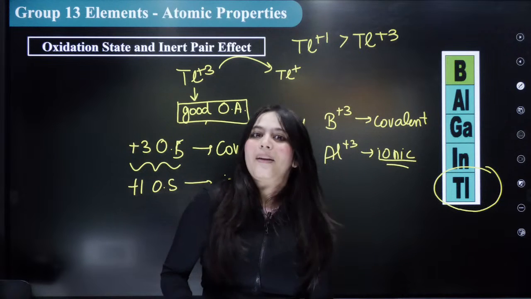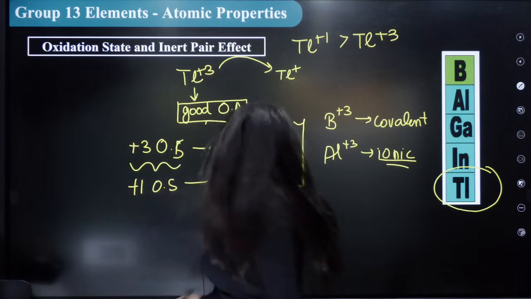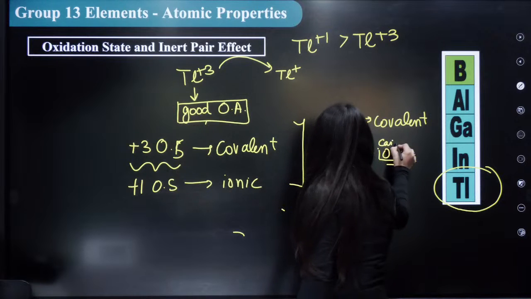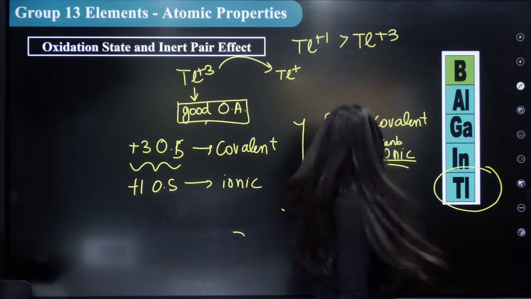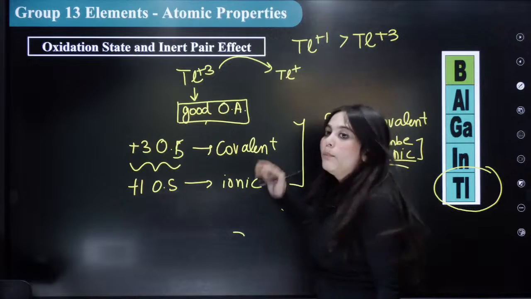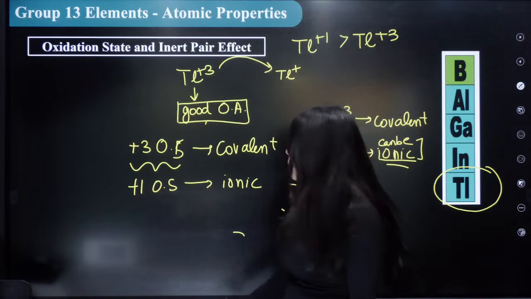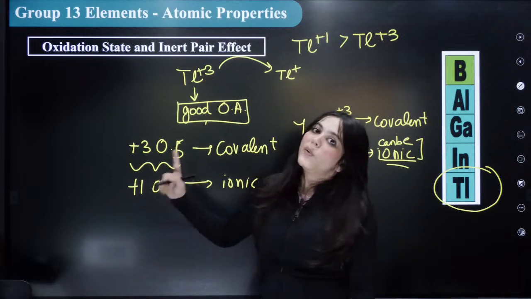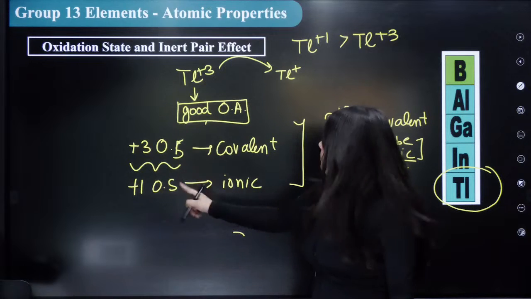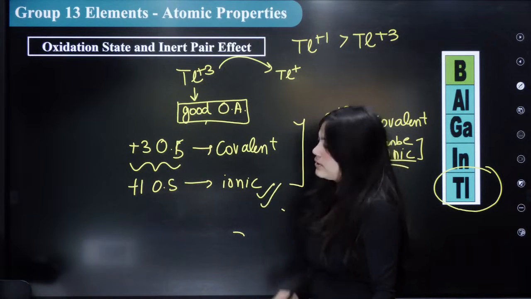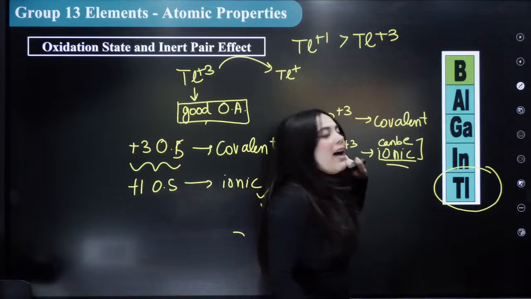They can be ionic. Okay? Not always ionic, but can be. Can be a little ionic. But mostly, if the question comes for you, you have to write that +3 will show covalent compounds, but +1 will show ionic compounds. Okay? This is just a trivia that I'm telling you.